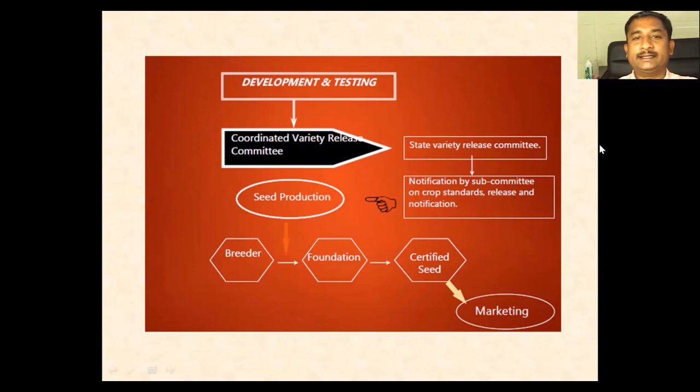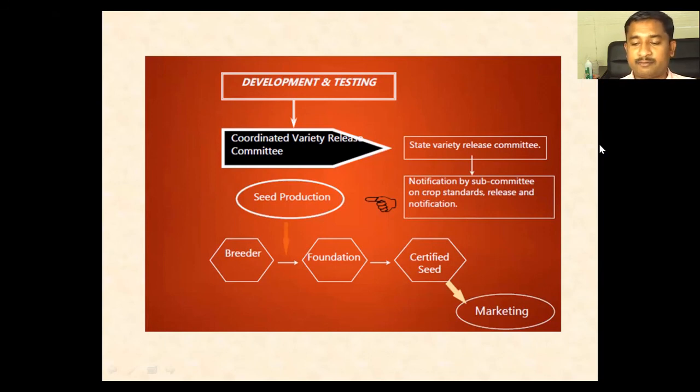There are state variety release committees, and notification by the subcommittee, central and state committees, and ultimately comes seed production. The responsible breeder has to produce the nucleus seed and then breeder seed, foundation seed and certified seed, and ultimately the certified seed goes to the farmers for production of grain for the consumption of the population.